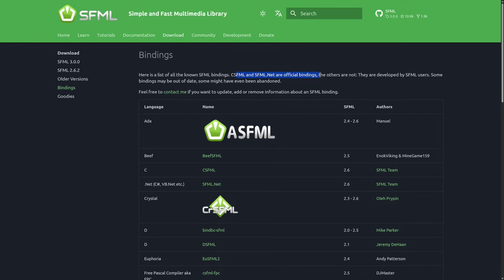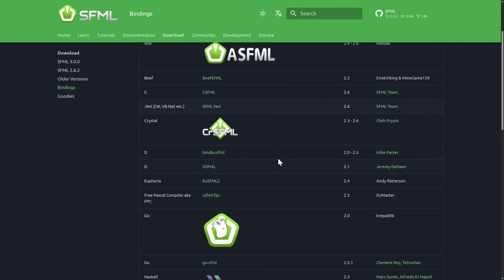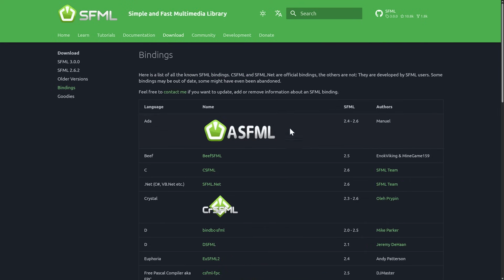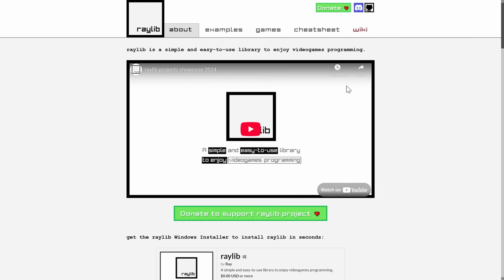But if you're working with another set of bindings, here you go. Now, interesting thing here is the CSFML and SFML.NET are official bindings, and a lot of the rest of these are community bindings. So it's more supported than most other languages are. And I mentioned it earlier on, and here it's back.